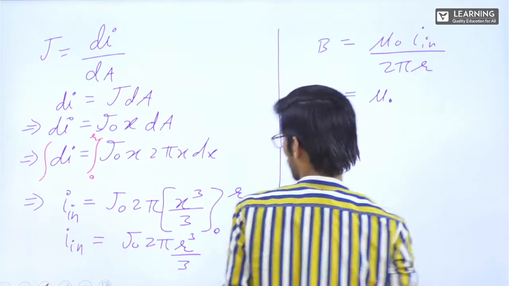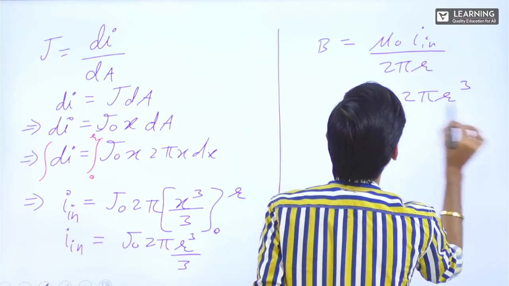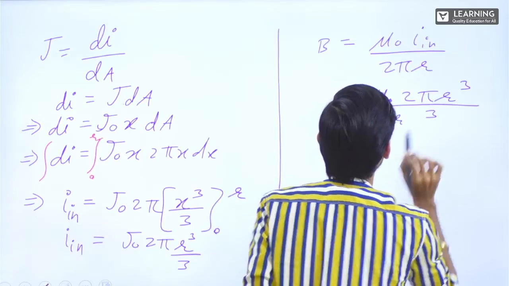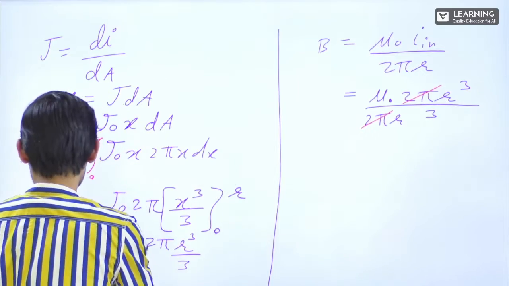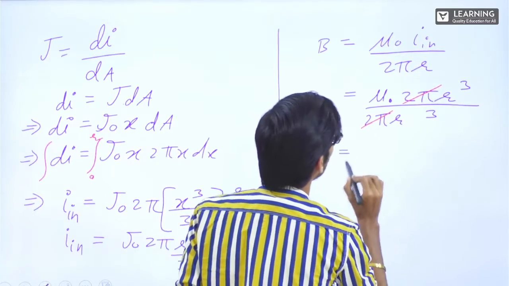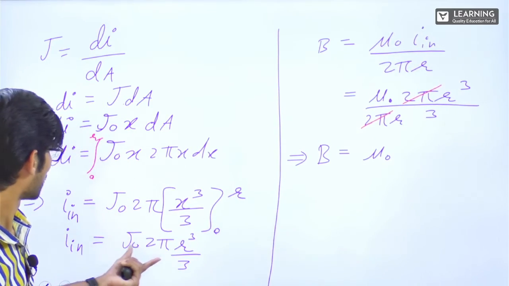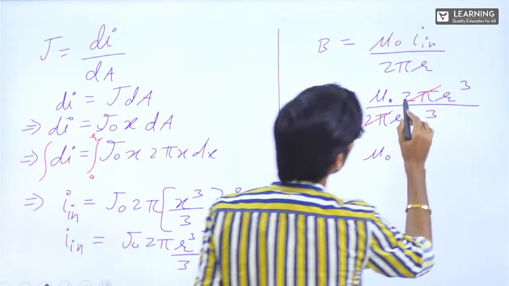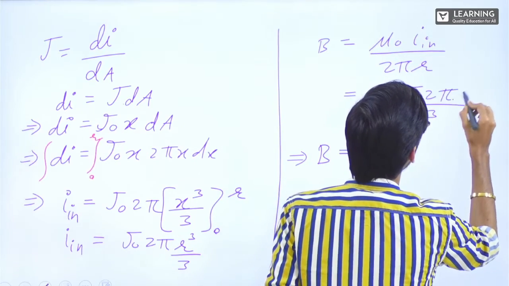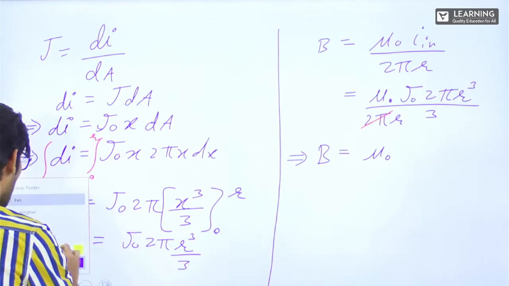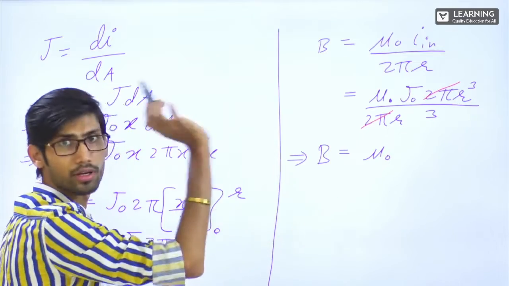That is equal to mu naught into J naught 2 pi r cube by 3, divided by 2 pi r. Now see, 2 pi cancelled, one r cancelled.